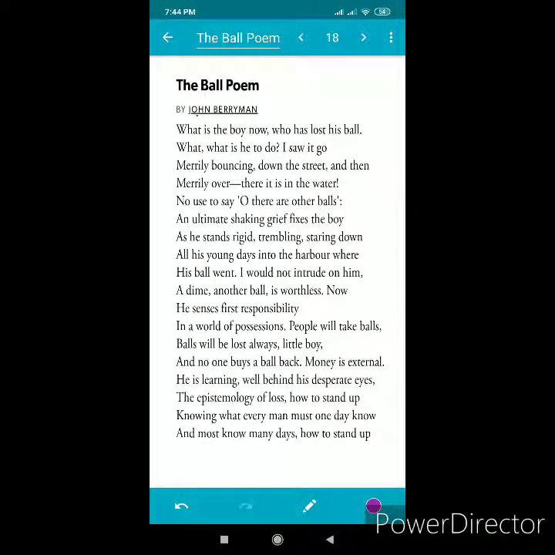The next poetic device that has been used in this poem is personification. Personification is a literary device in which the poet associates human attributes with some abstract idea. That means the animals, things, they behave like human beings. Look at the example, line third, merrily bouncing down the street. Here the ball has been personified as the expression merrily bouncing presents the inanimate ball jumping happily like a human being.